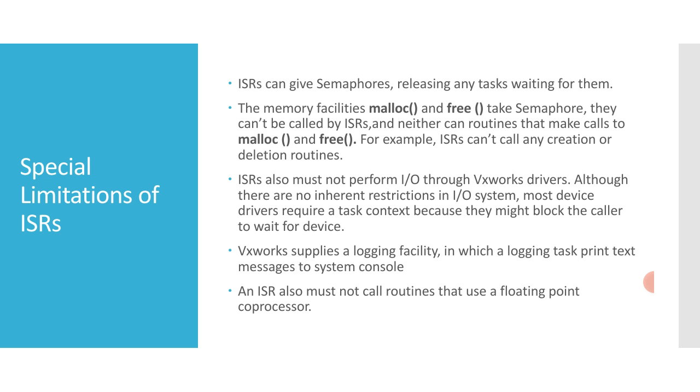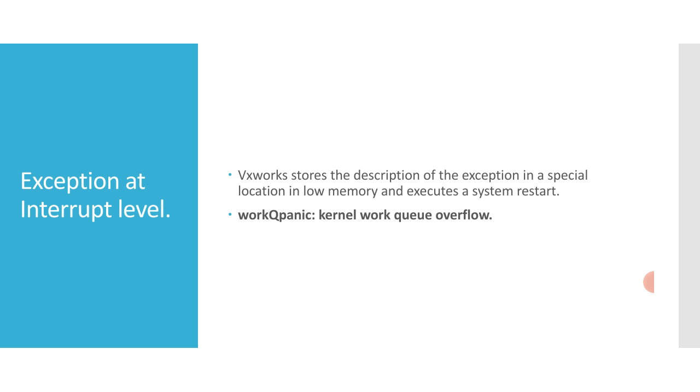Okay, in this library. And next, an important thing is exceptions at interrupt level. When a task causes a hardware exception such as an illegal instruction or bus error, the task is suspended and the rest of the system continues uninterrupted. However, when an ISR causes such an exception, there is no safe recourse for the system to handle the exception. The ISR has no context that can be suspended.